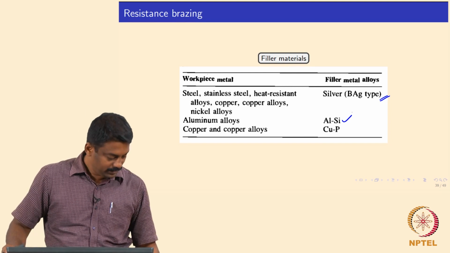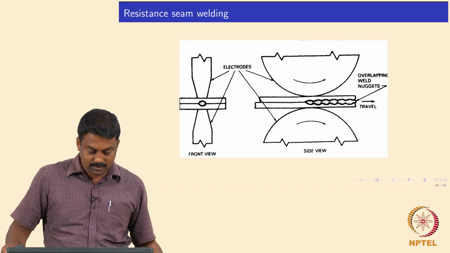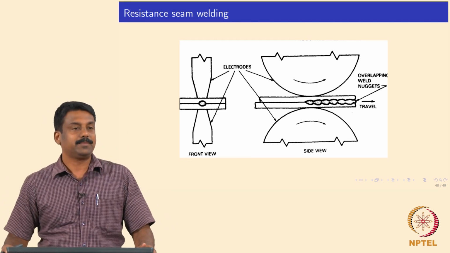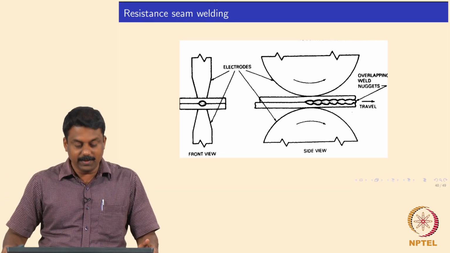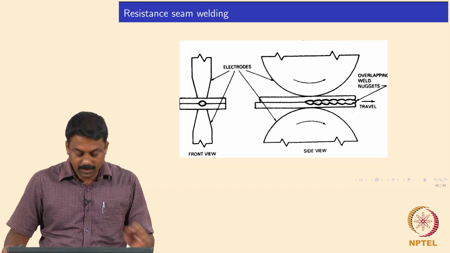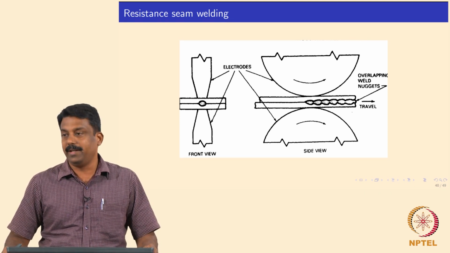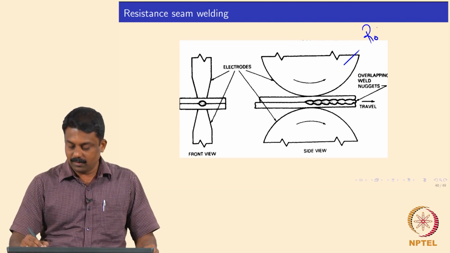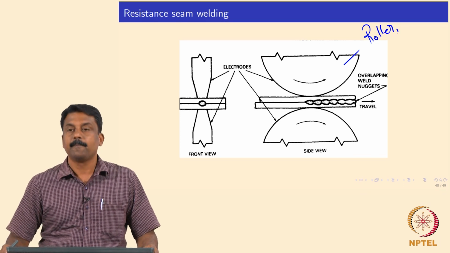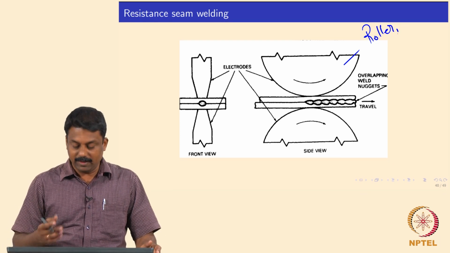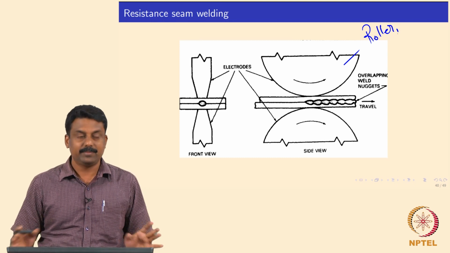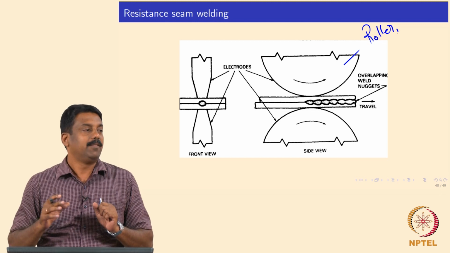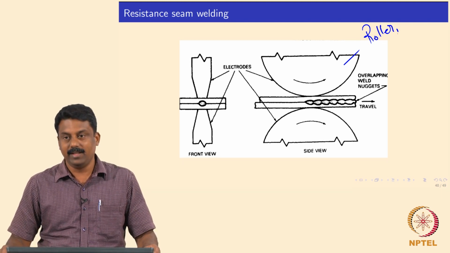Good. So we will move on to resistance seam welding. In resistance seam welding, instead of using a single point electrode, we use roller electrodes. The concept is the same, everything is the same. Instead of a single point contact, we will have a wheel which acts as an electrode.